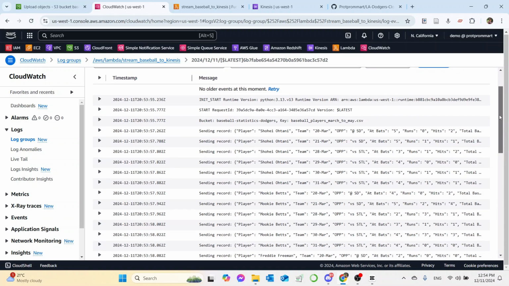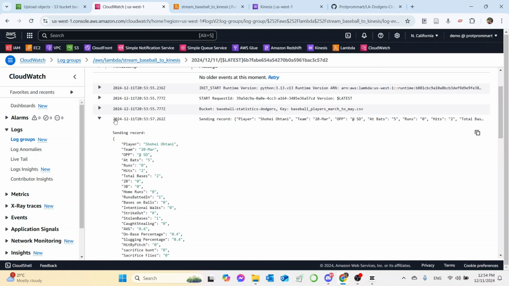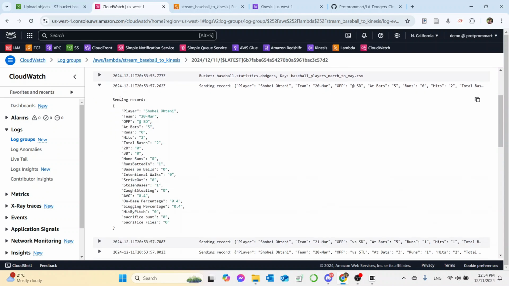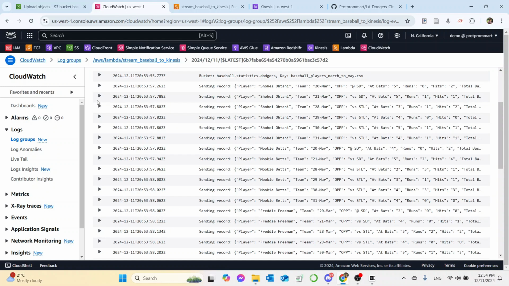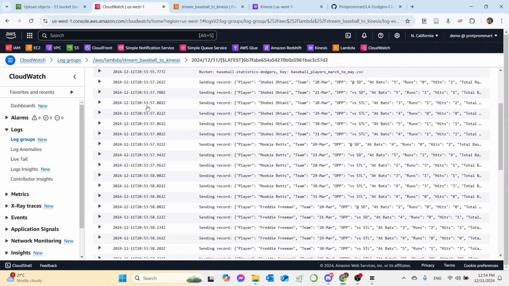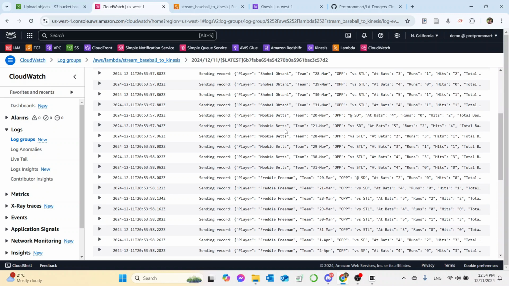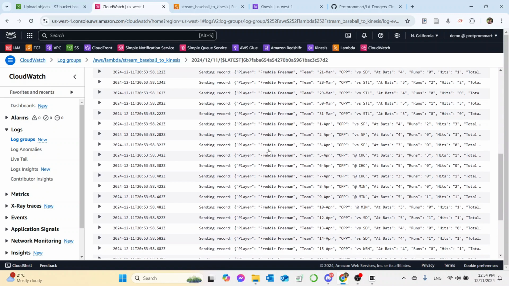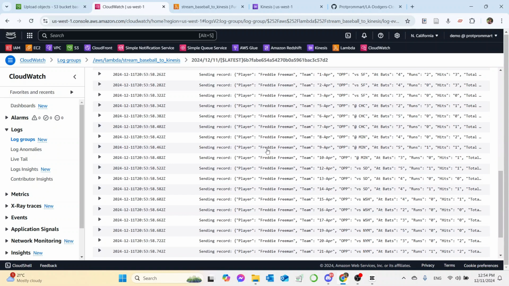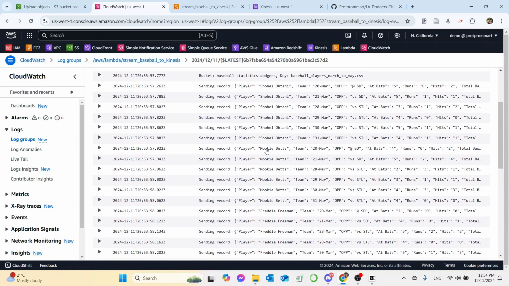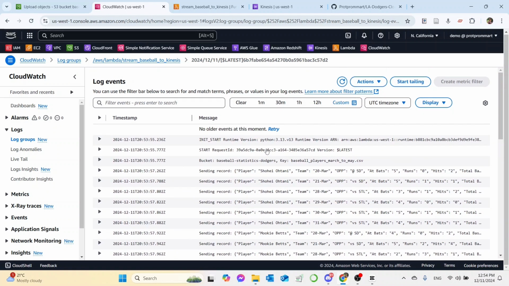Okay, so we can see in JSON format each row in the records. So we see Shohei Ohtani, Mookie Betts, and Freddie Freeman. So this means the records were sent successfully.